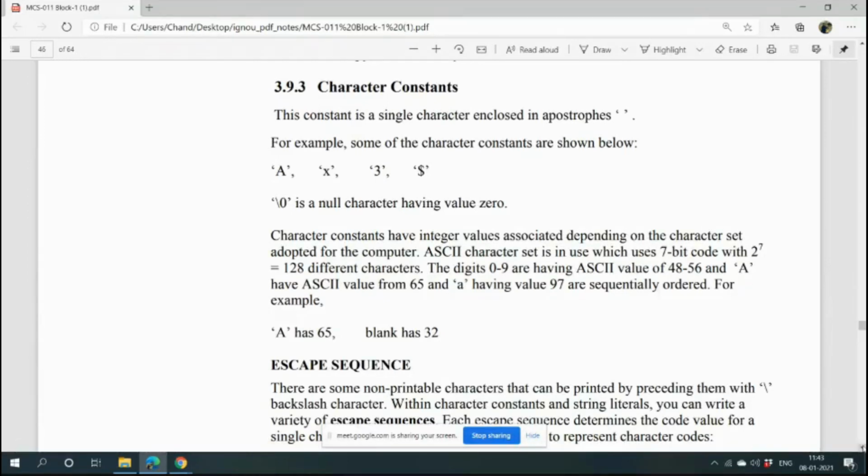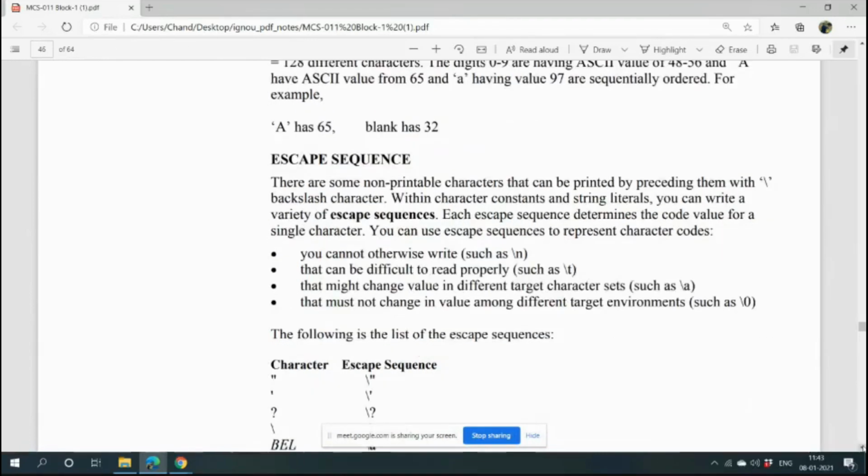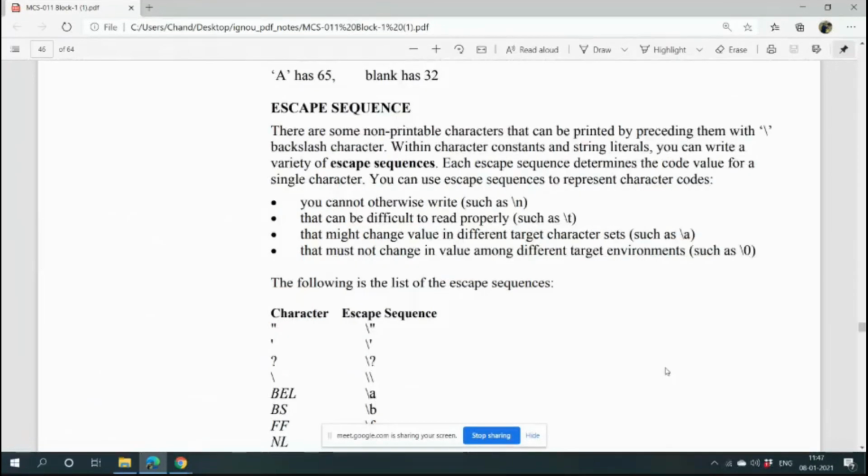Escape sequence. What is an escape sequence? Suppose you are writing a C program. In a C program, the characters which we cannot print, the non-printable characters, are preceded with a backslash. Like suppose you try to create a new line in your C program.